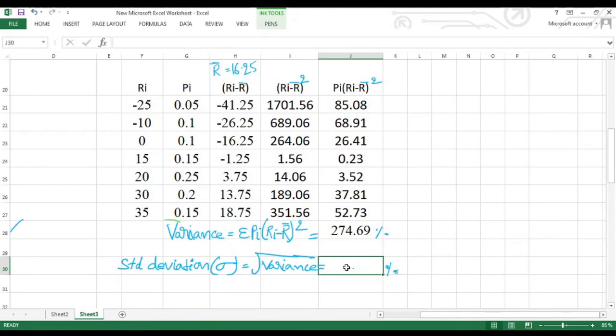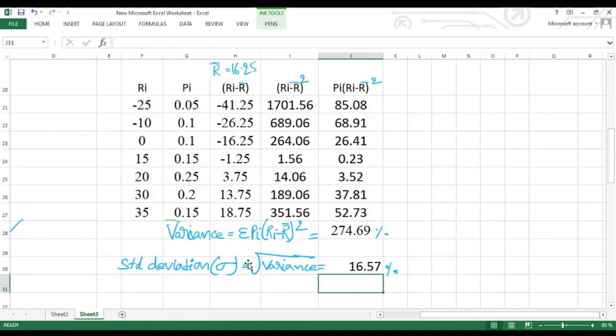Just use first equals to SQRT. SQ for square, RT for root. This is the function in Excel for square root. Afterwards open the bracket, and select the value for which we need to find the square root, the variance value. Variance value is how much? 274.69. Select it and close the bracket. Then we will get the value, that is 16.57%. That is the standard deviation.